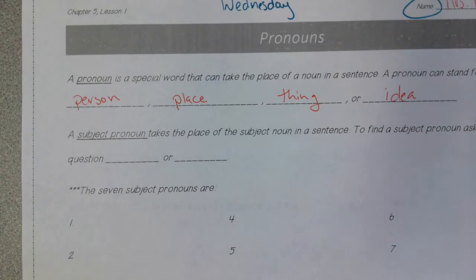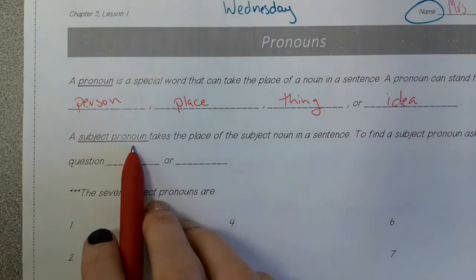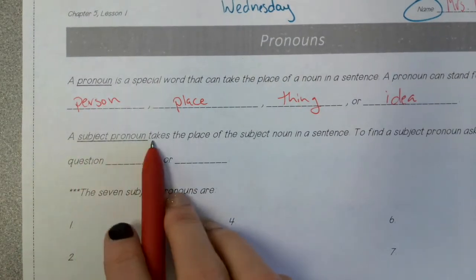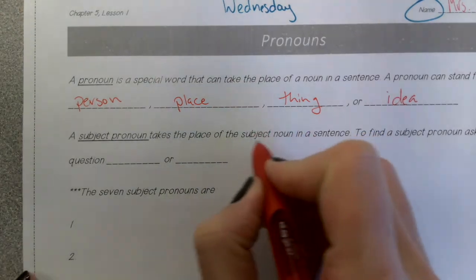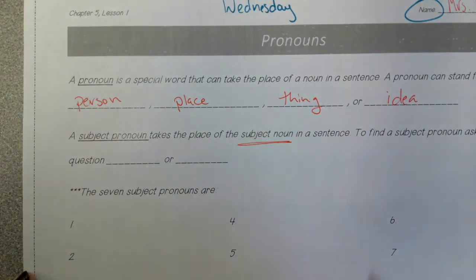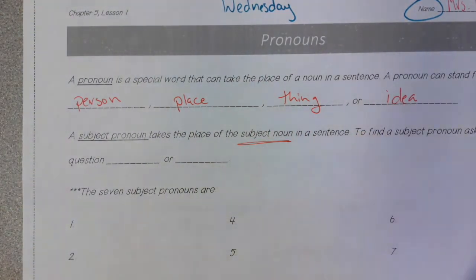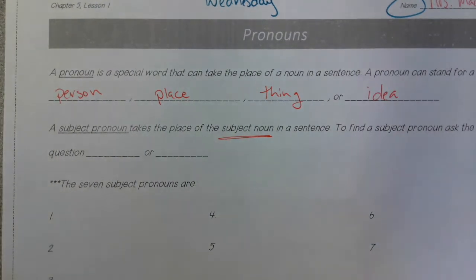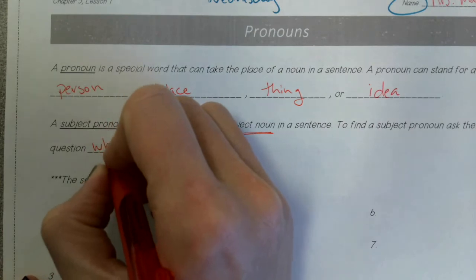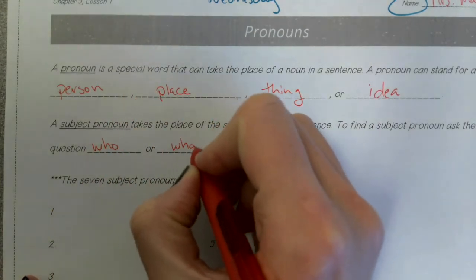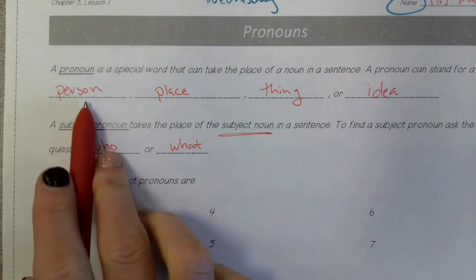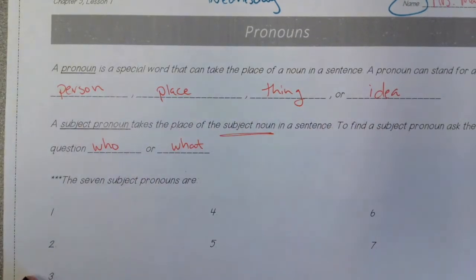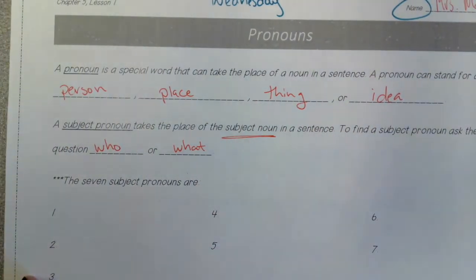Now, a special type of pronoun is a subject pronoun. It takes the place of the subject noun. To find the subject pronoun, you're going to ask the same questions that you would ask when you do the subject noun. Who or what? Who if it's a person, what if it's a thing, a place, or idea.